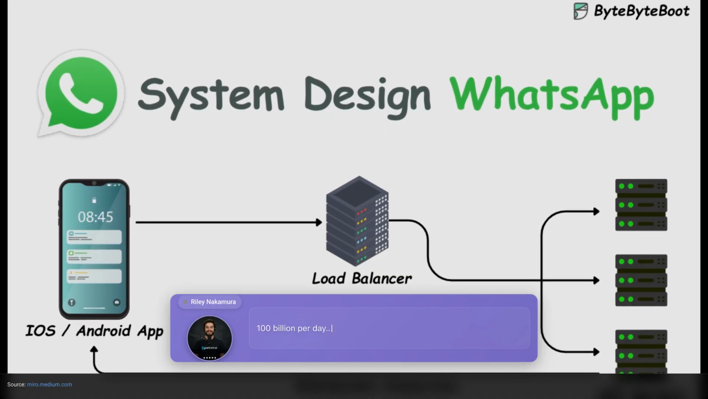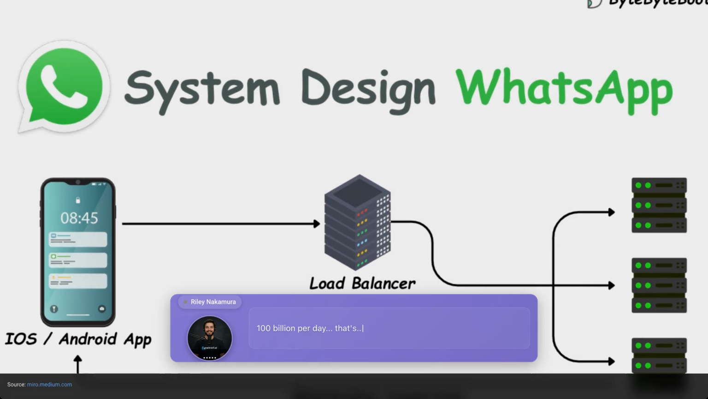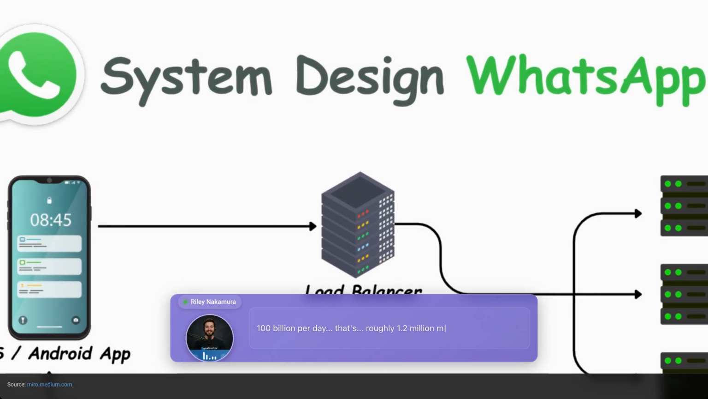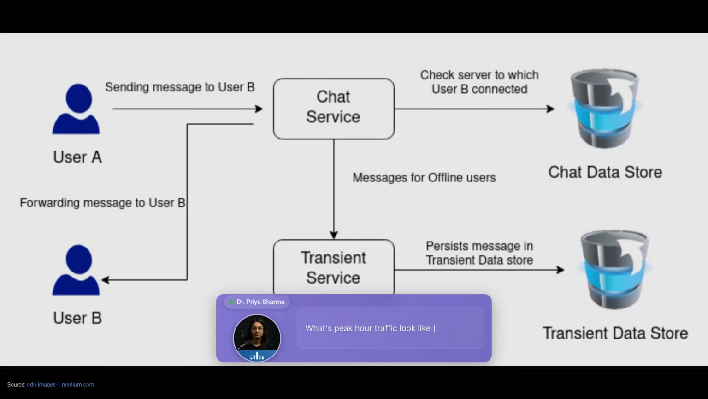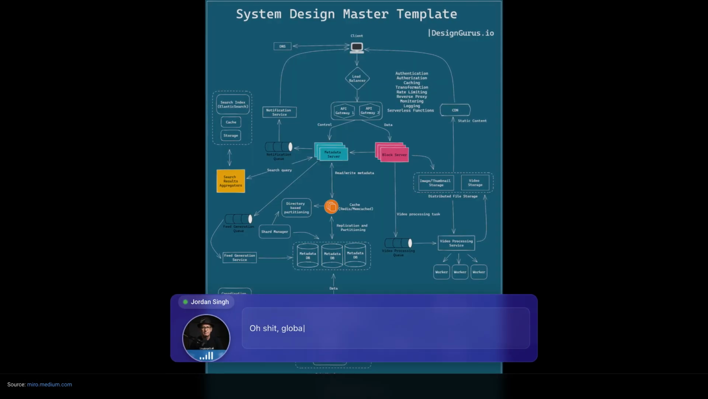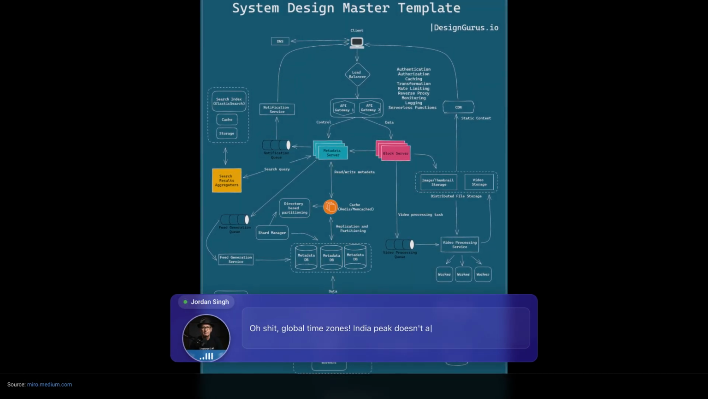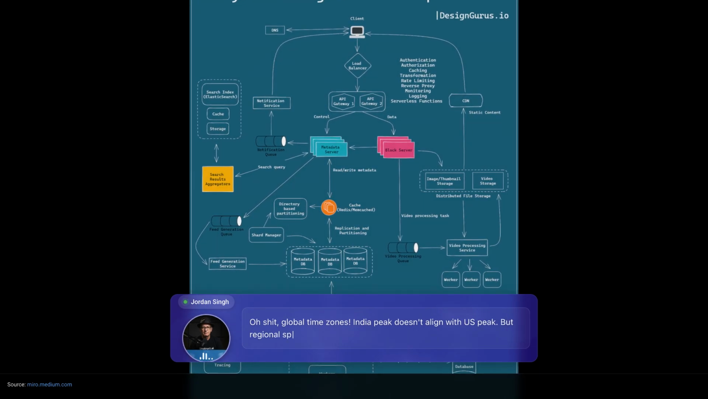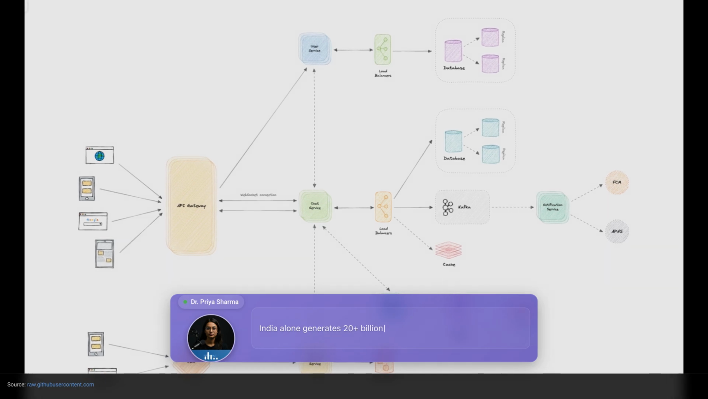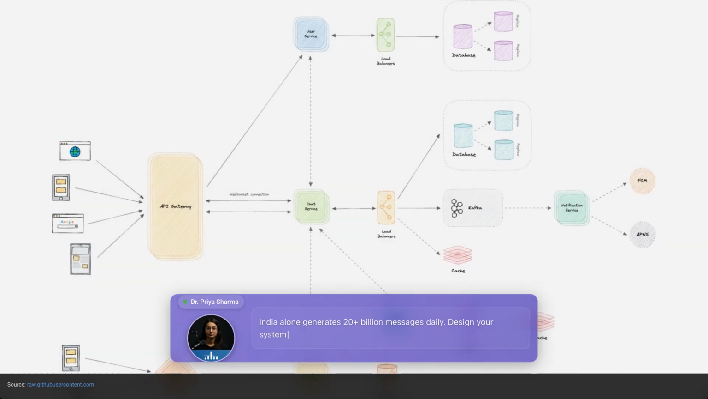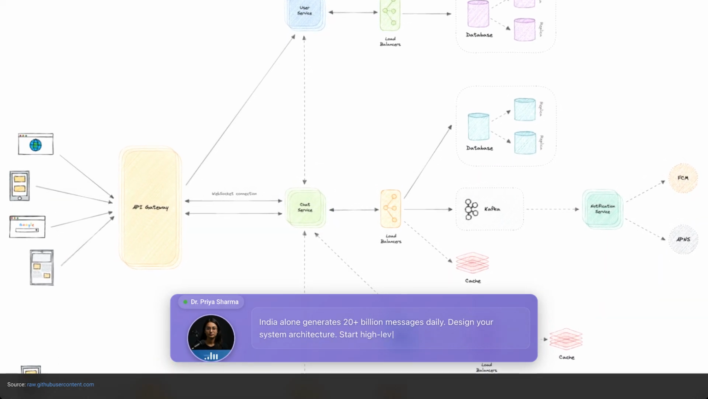100 billion per day, that's roughly 1.2 million messages per second average, but peak hours could be 3 to 4x higher. What's peak hour traffic look like geographically? Oh shit, global time zones. India peak doesn't align with US peak, but regional spikes could be massive during local evening hours. India alone generates 20 plus billion messages daily. Design your system architecture, start high level.